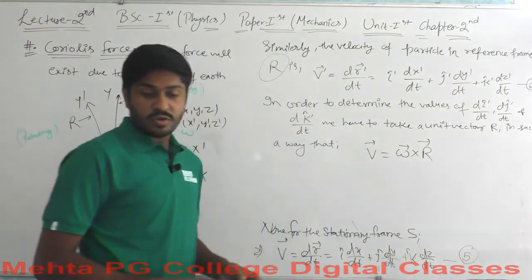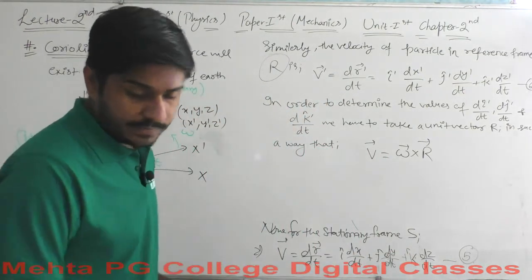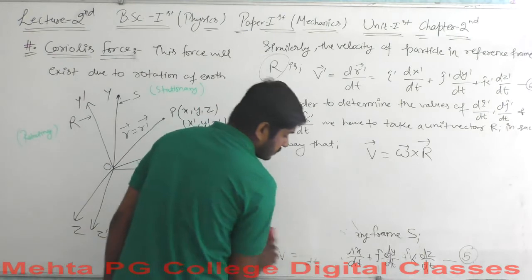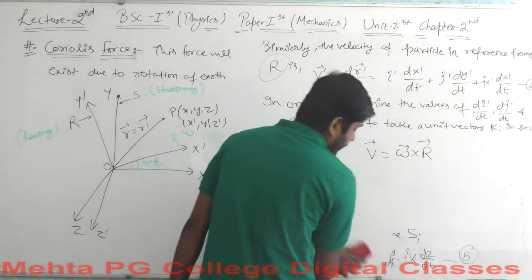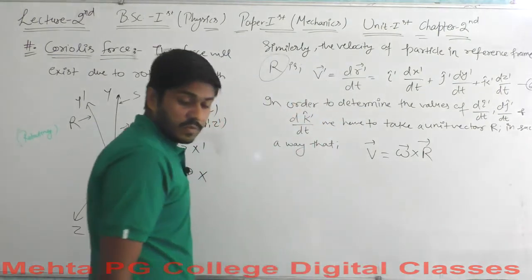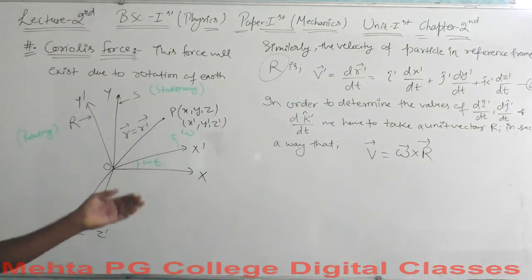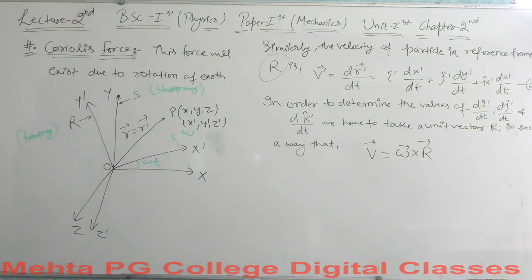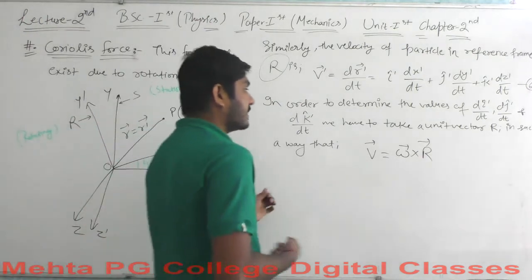I think that we no longer need equation 5 by now. So v equals omega cross r, where v is the linear velocity, omega is the angular velocity, and r is the unit vector.